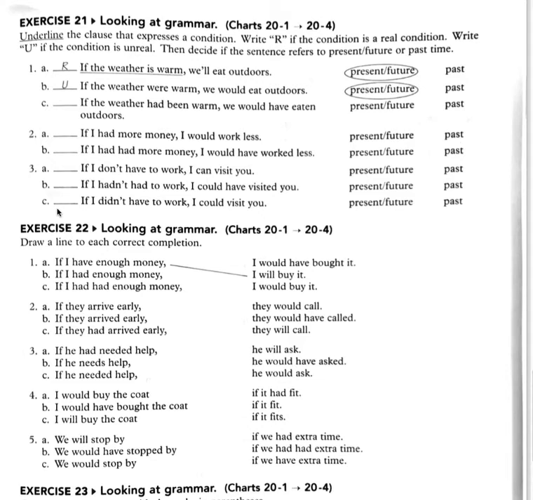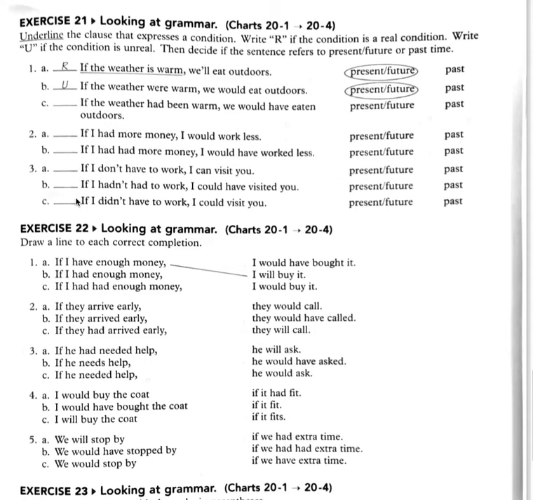All right. So number 3, A. If I don't have to work, I can visit you. The clause that expresses a condition, if I don't have to work. And if you look, this is in the present. And I can visit you, the verb in the result clause is in the simple form, present. So this is going to be real. If I don't have to work, it's going to be real. It's going to be present future.